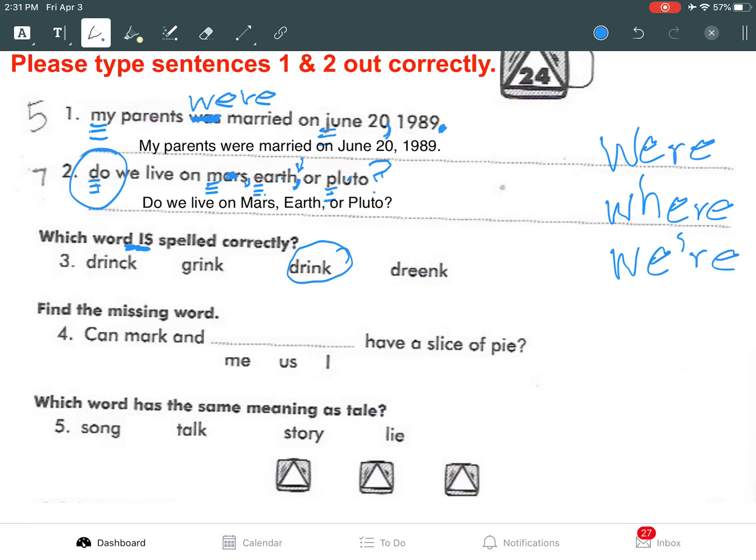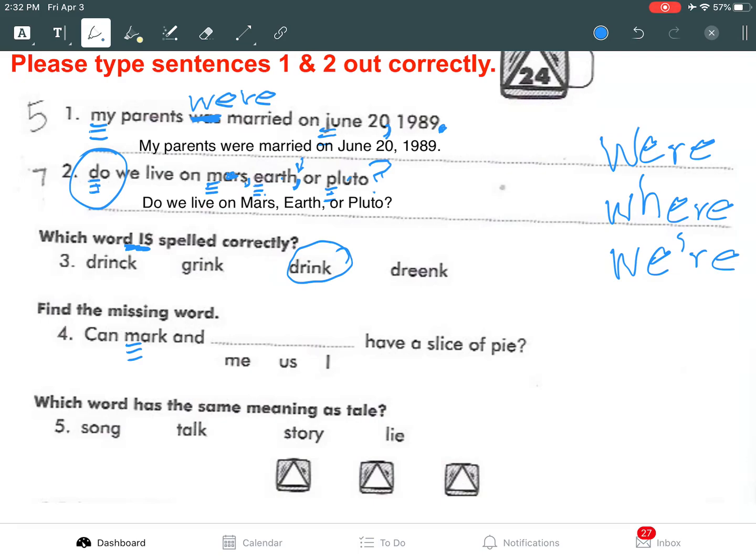Can Mark and blank have a slice of pie? Okay, first of all, I have a problem with this sentence, and they have not capitalized Mark. What are they thinking? All right, but what are we going to put here in the blank? Can Mark and me have a slice of pie? Can Mark and us or Mark and I? Which one could it be?